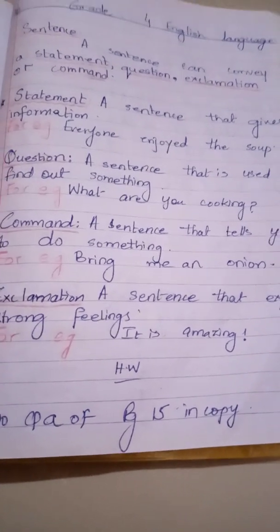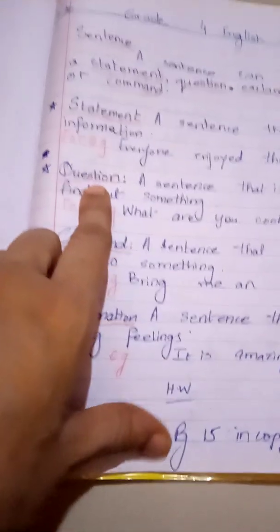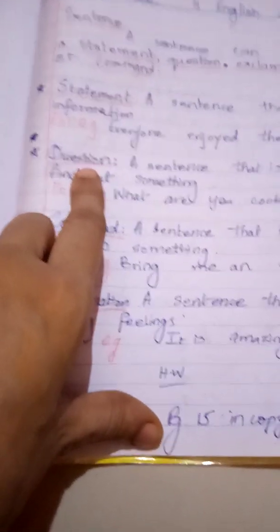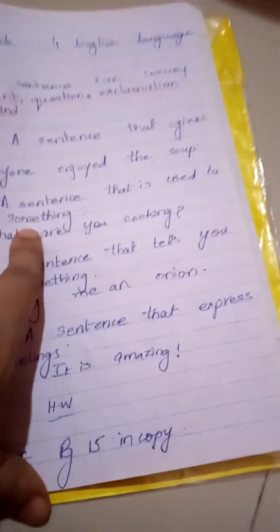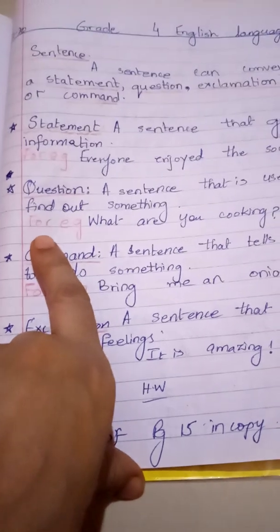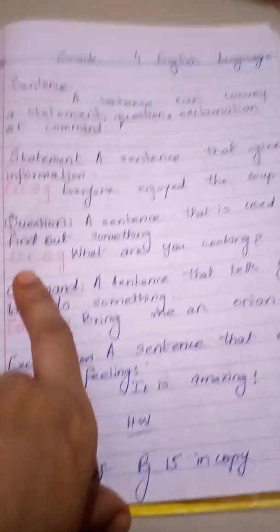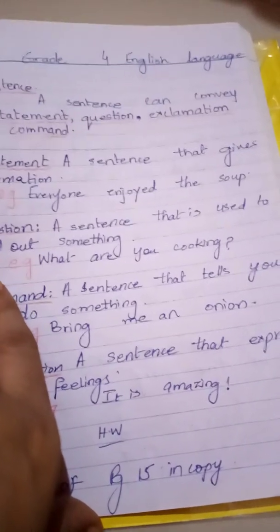Like that. Now, the second thing is question. A question is a sentence that is used to find out something. For example, you can ask any question. What are you doing? Where are you going? What is this? So this is simple.